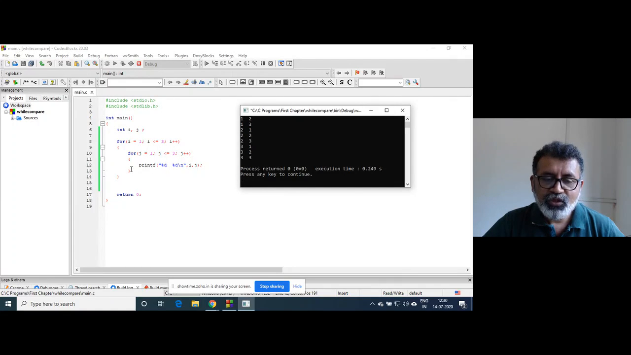Now the control will go outside the for loop body, but since the condition is still true, j is going to be incremented, so j will become 2. The condition is true, so it will go inside. That's why the value of i, that is 1, and the new value of j, that is 2, are printed, right? It will print 1 and 2, right?